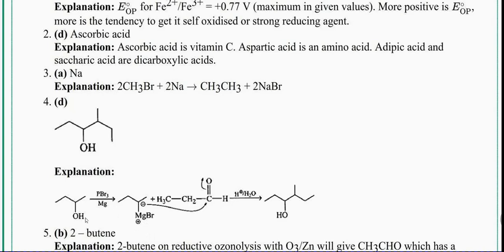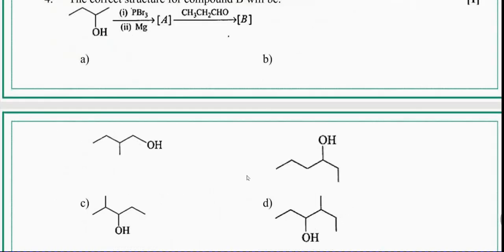Instead of the OH, the Mg got substituted. Because Mg has a positive charge, the carbon to which it is attached will have a negative charge. Here the carbonyl carbon is acidic in nature, so it gets attached to the negative part of the compound. When it is acid hydrolyzed, we can get the compound. So this is the right answer here.